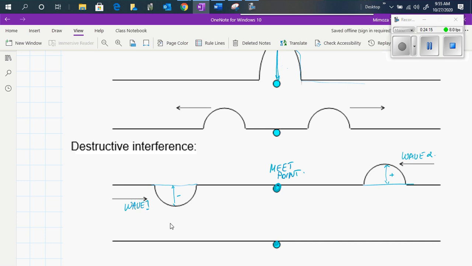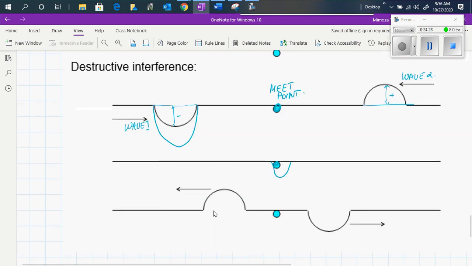But if they are different, suppose you have a wave like this, then at the midpoint you will have a wave that is smaller in amplitude or wave pulse.